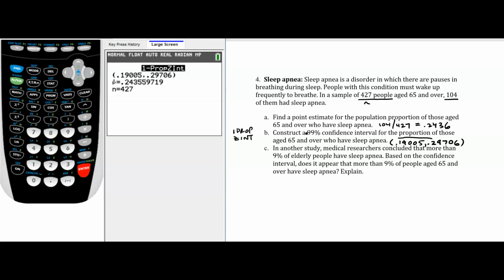So in another study, researchers concluded that more than 9% of elderly people have sleep apnea. Based on the confidence interval, does it appear that more than 9% of people age 65 and over have sleep apnea? Well, based upon the confidence interval, we have a 99% level of confidence that the proportion of people in the population with sleep apnea is between 19 and 30%. And so, does it appear that more than 9% of people have sleep apnea? Absolutely. You would say yes, and the explanation would be that the entire confidence interval includes proportions greater than 9%.